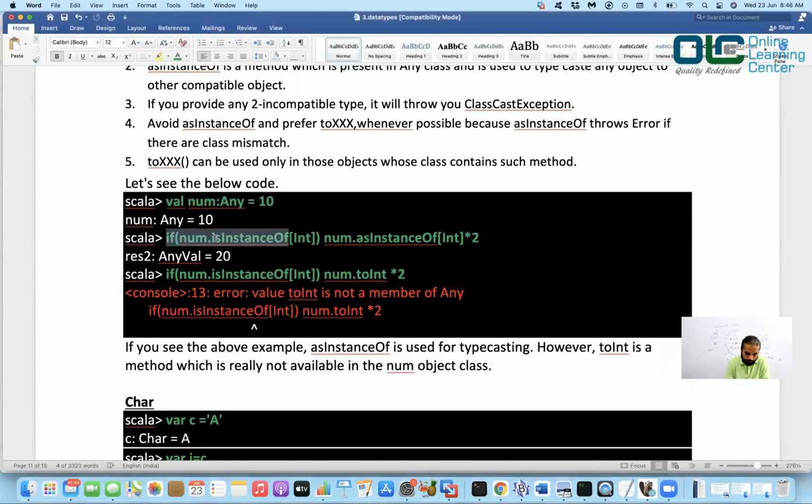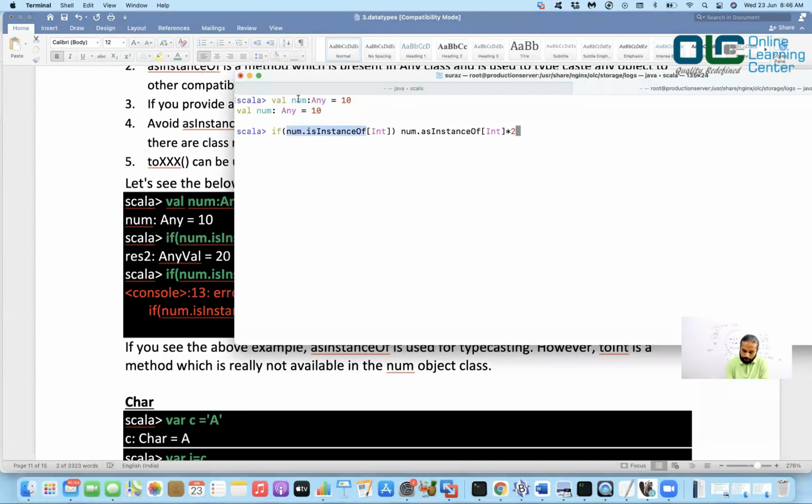Now when I do that, let me try this out. What I'm trying to do here is I'm saying if the number, whatever I got, isInstanceOf Int, is that internally a child of Int actually? Then if yes, convert it into an integer using asInstanceOf, and multiply by 2.